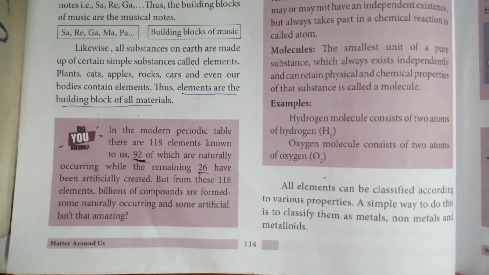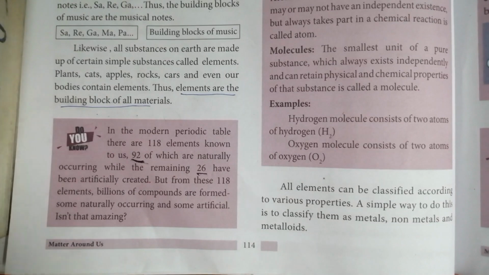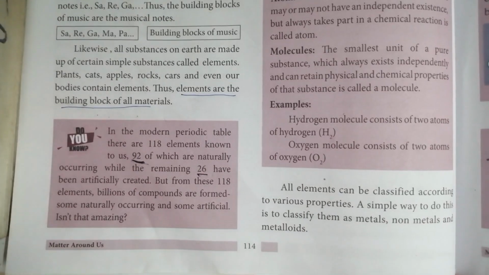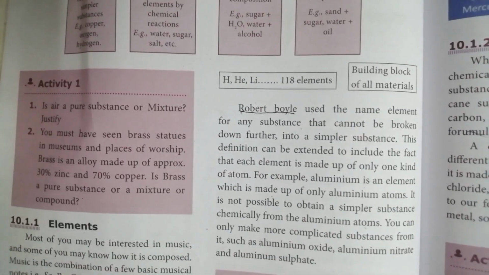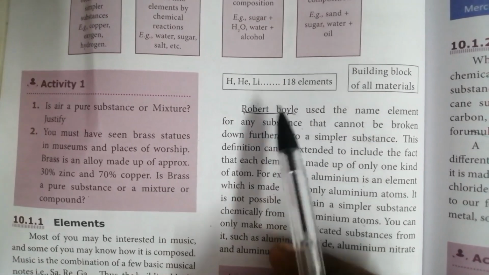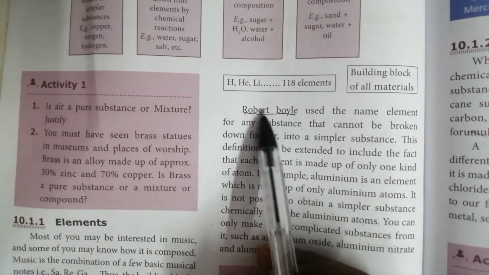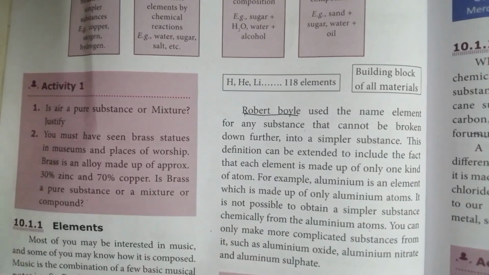That means maybe they are prepared in laboratories. And one more question: who used the name element? Robert Boyle. Okay, who used the name element? Robert Boyle.